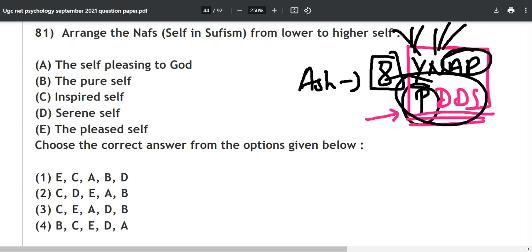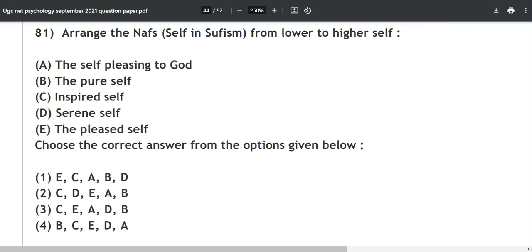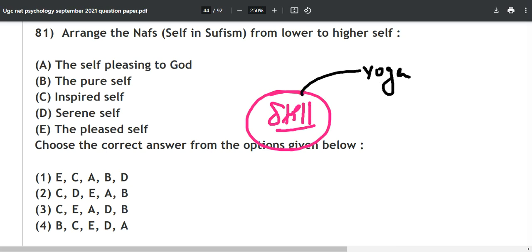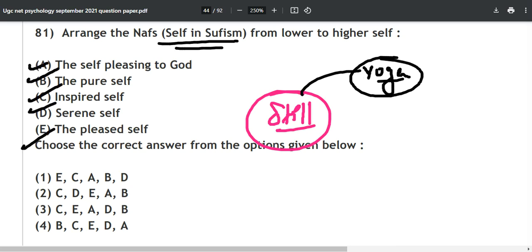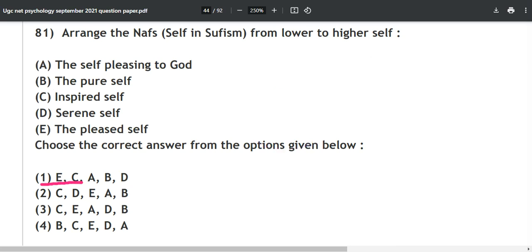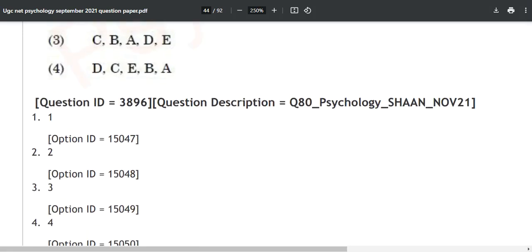So there is more knowledge still to be explored by the question examiner, and by the students as well. There is more scope in topics like yoga, but there is very little chance that they will ask you in detail about this, though you have to be well prepared. But as of now, you are watching Premium 2.0. Option number 2 is the correct answer right now. Moving forward to the next question.